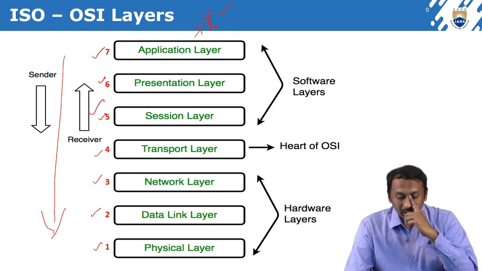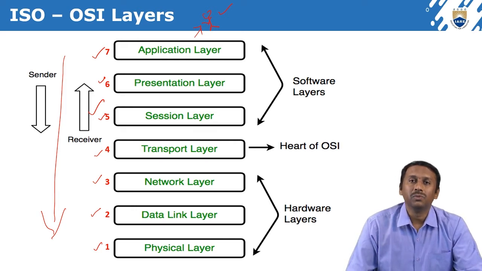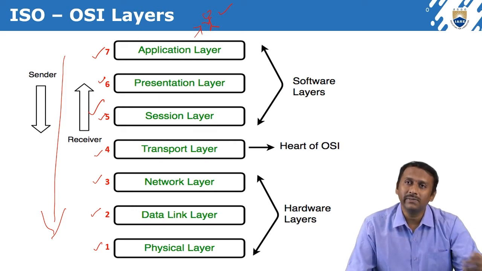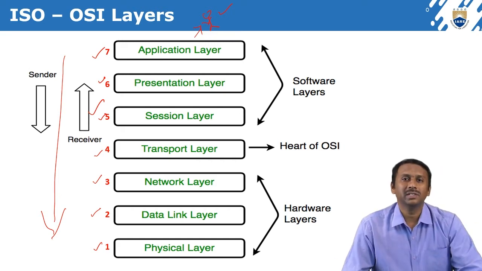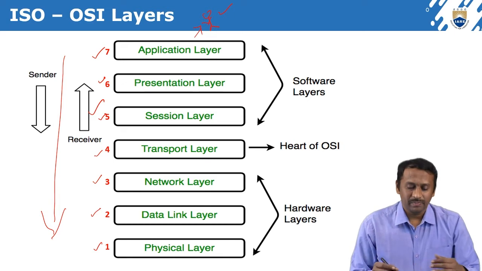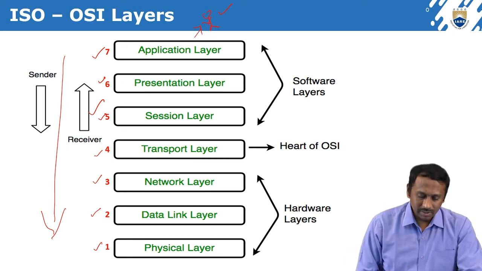One important thing is that we have 7 layers, and we have to remember them in the same order, without exchanging or replacing the order. The first layer is the physical layer.